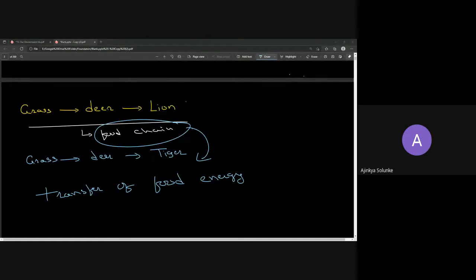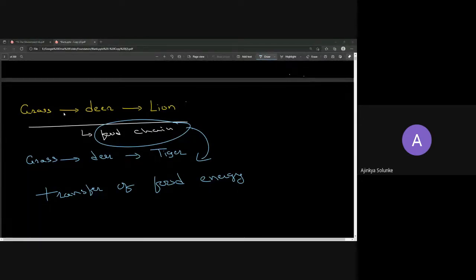Transfer of food energy. It is very compulsory that the first organism you take should be a plant or autotroph, basically, because that is where the food is getting created. So the first one should be an autotroph. Now, if this is an autotroph and this is a plant, who eats the plant? Herbivorous or carnivorous?